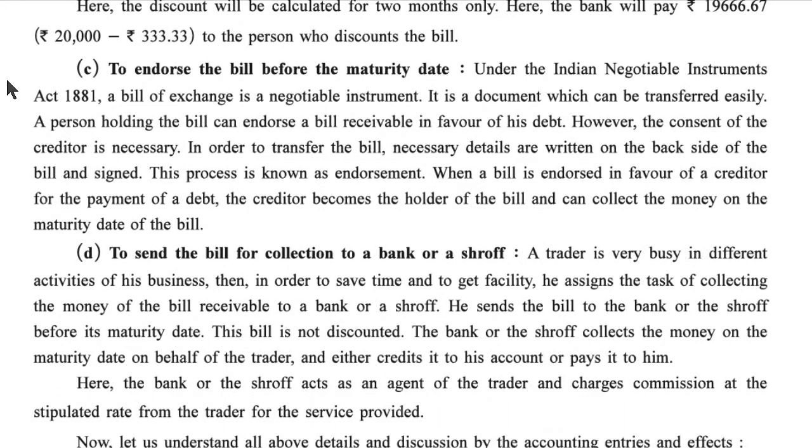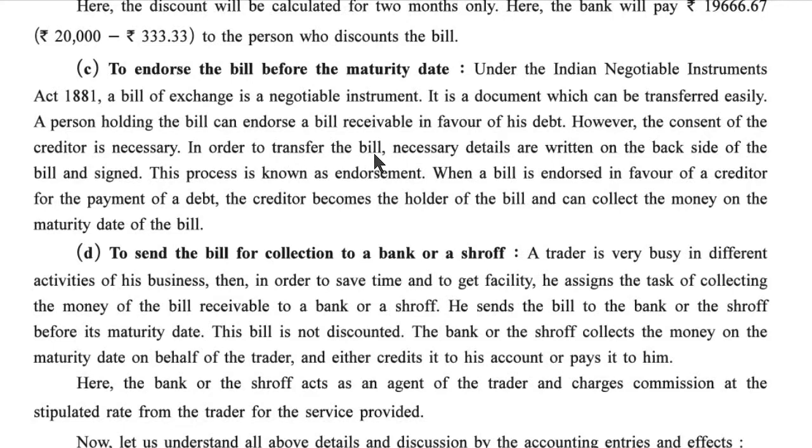Now third point, to endorse the bill before the maturity date. Under the Indian Negotiable Instrument Act 1881, a bill of exchange is a negotiable instrument. It is a document which can be transferred easily. A person holding the bill can endorse a bill receivable in favor of his creditor. However, the consent of the creditor is necessary.